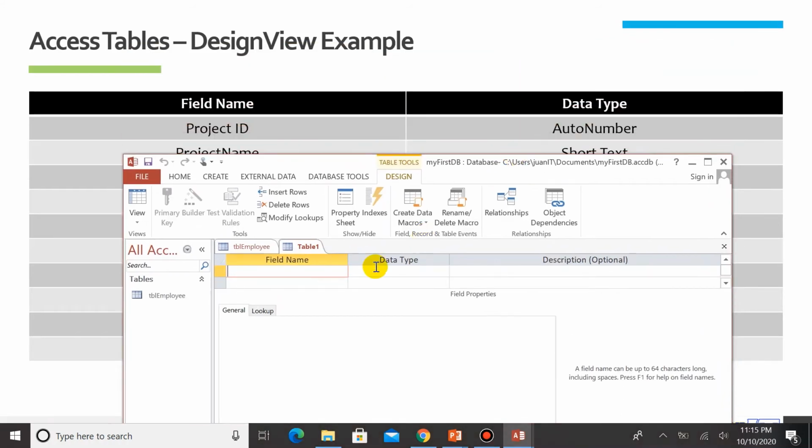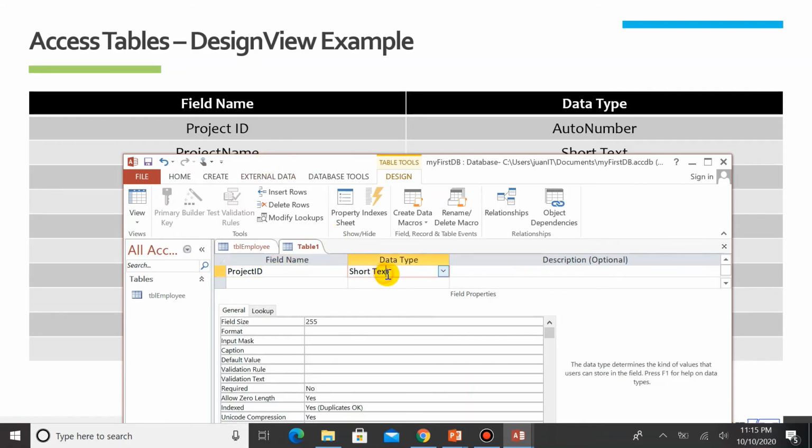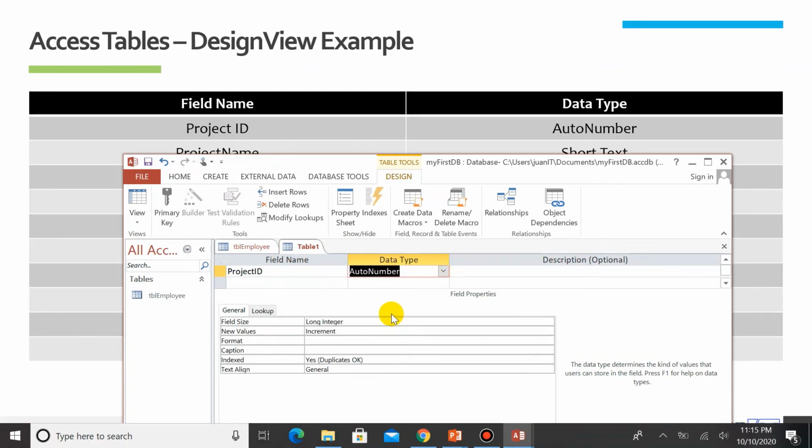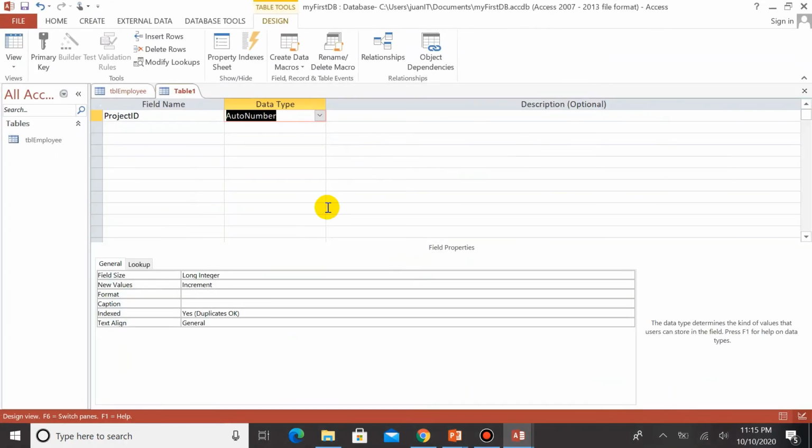Referring to the table, the first field name is Project ID. Let's go ahead and type it in. For Project ID, set the data type to AutoNumber, because this will be used as the primary key later on. If you observe here, let me maximize the window. When you choose AutoNumber, there are other properties that you can edit. For now, we just have to create a table using design view. We will be covering this in the succeeding videos.